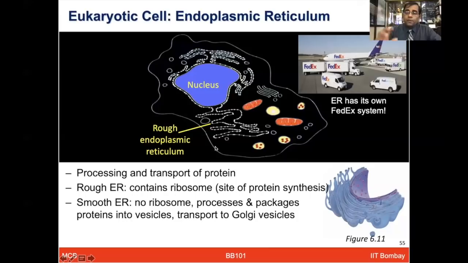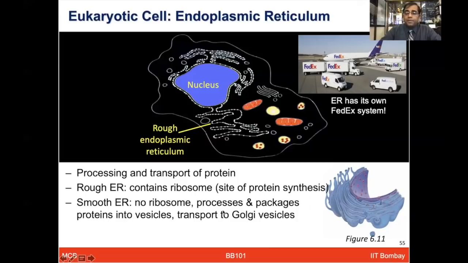The rough endoplasmic reticulum, as I mentioned earlier, has ribosomes attached, and the ribosome is the site for protein synthesis. So the RER is where proteins are synthesized with the ribosome, and the smooth endoplasmic reticulum is not involved in protein synthesis.